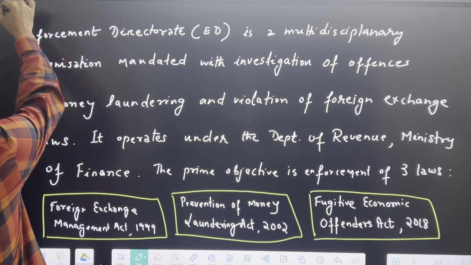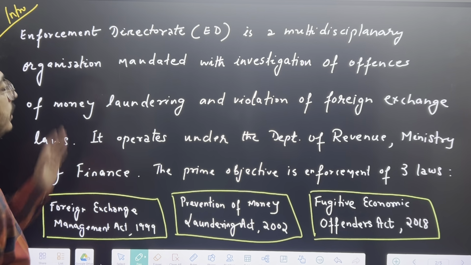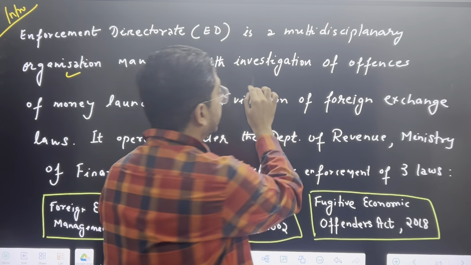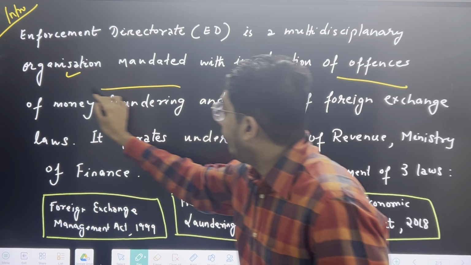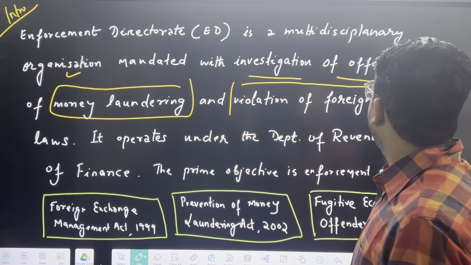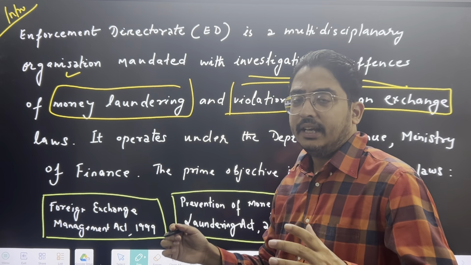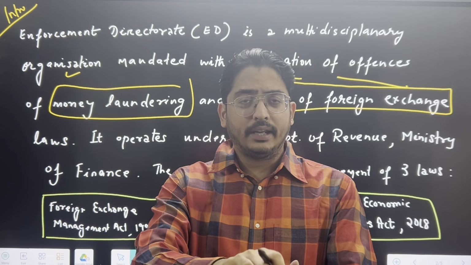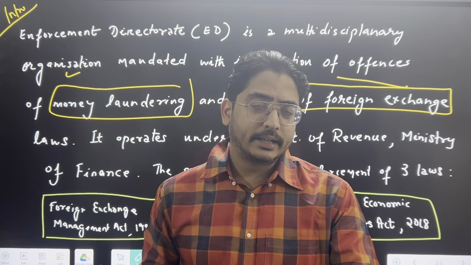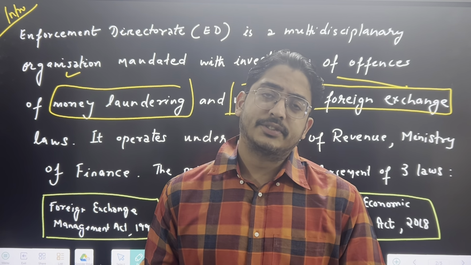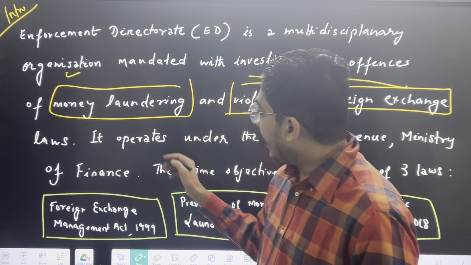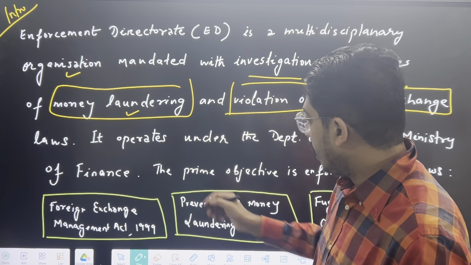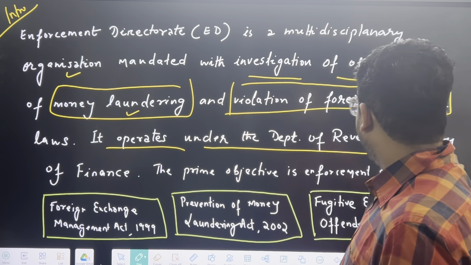So first of all, in the intro we can just give a small intro. ED is a multidisciplinary organization mandated with investigation of offences of money laundering and violation of foreign exchange. So basically ED is the organization which takes up cases related to any kind of foreign exchange violation. It means the FEMA Act of 1999, Foreign Exchange Management Act, and the PMLA, that is the Prevention of Money Laundering Act of 2002. It operates under the Department of Revenue, Ministry of Finance.